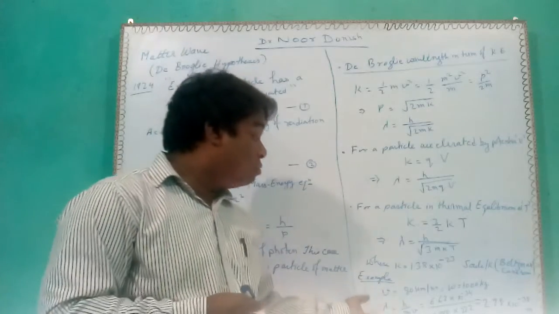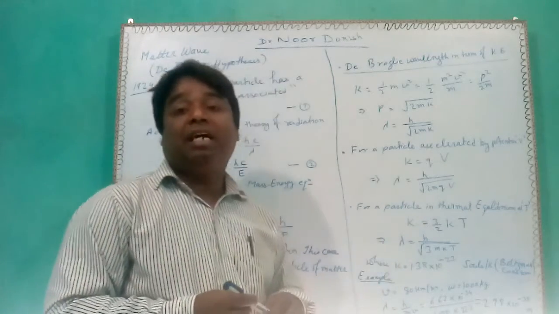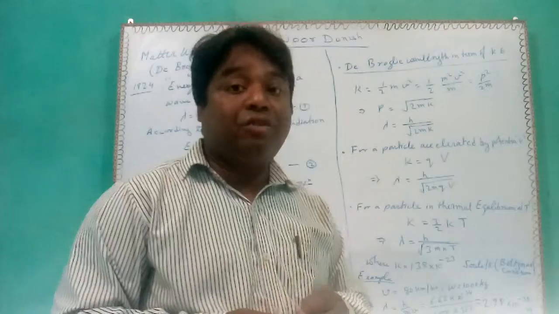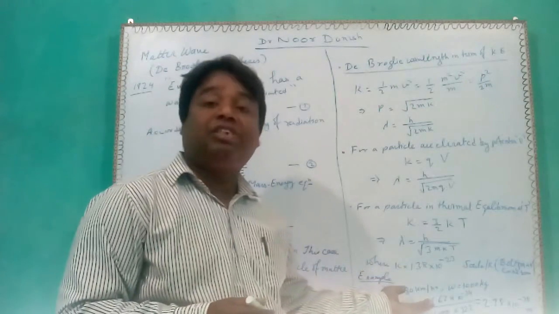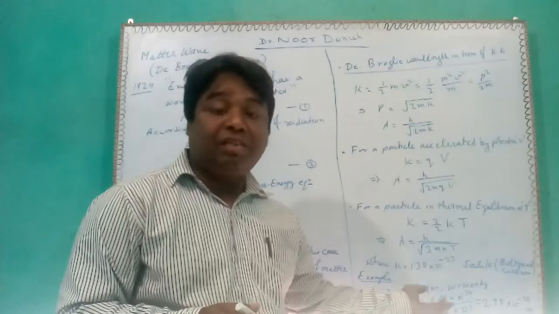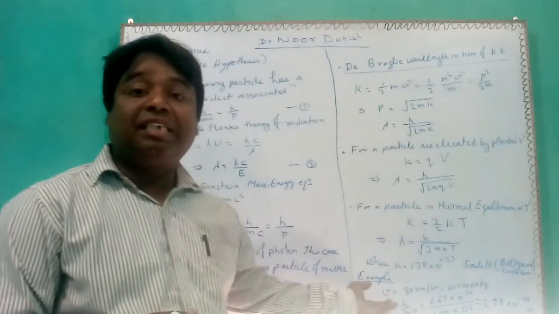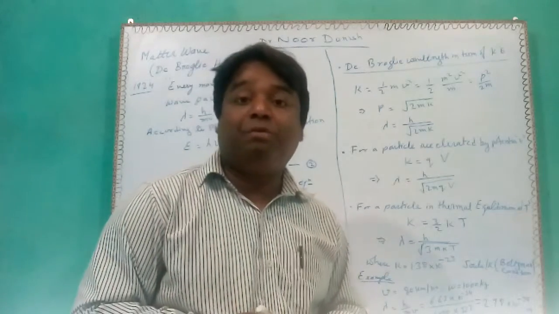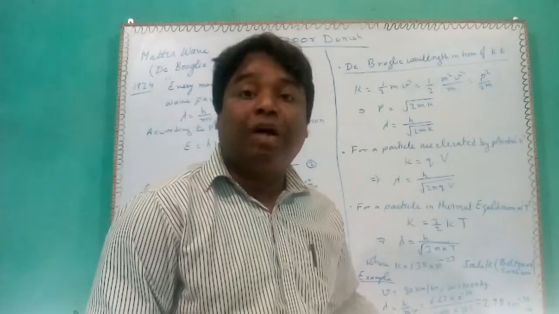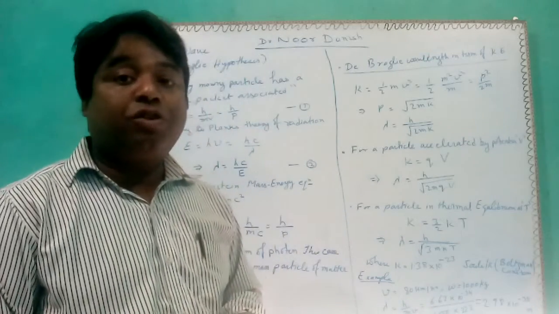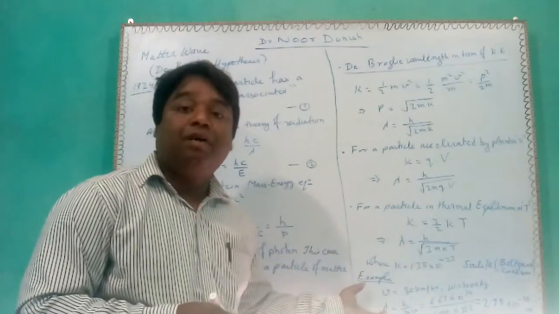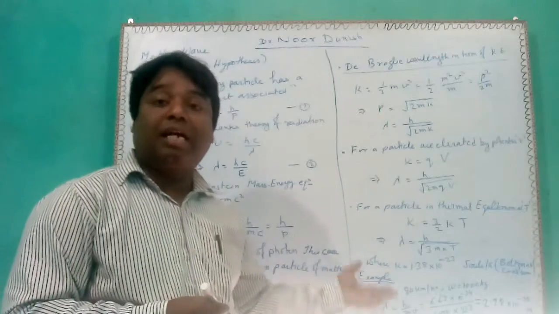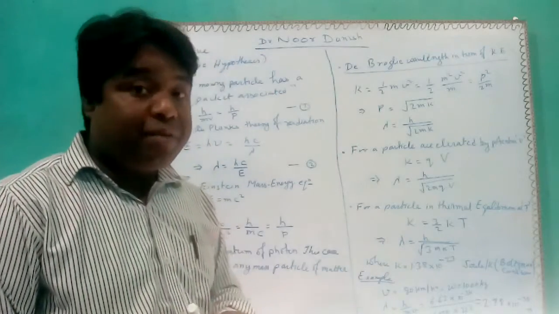So in general, all matter has an associated wave, but if the matter has a very high velocity, let's consider the velocity of an electron, a relativistic velocity approaching c, then even if the electron is moving at one-tenth of the velocity of light, it will have a sufficiently measurable wavelength. This happens in most experiments where we measure the wavelength of electrons and even photons, electrons and even protons, and sometimes even heavy materials.